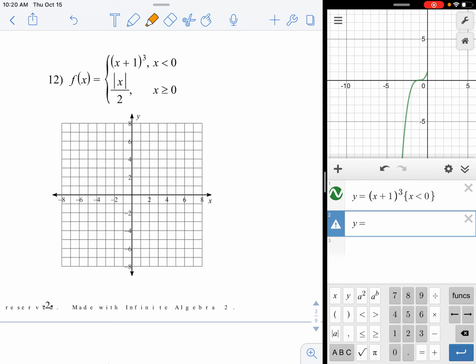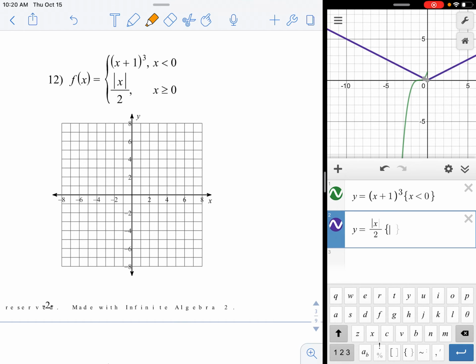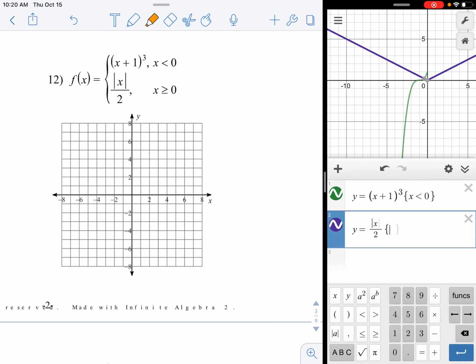Now this is absolute value of x over 2. I'm going to hit the fraction button first. Absolute value of x on top, 2 on bottom. Again, I have to move the cursor over. ABC button gives me that bracket or brace. Man, I should learn how to say that right. X is greater than or equal to 0.